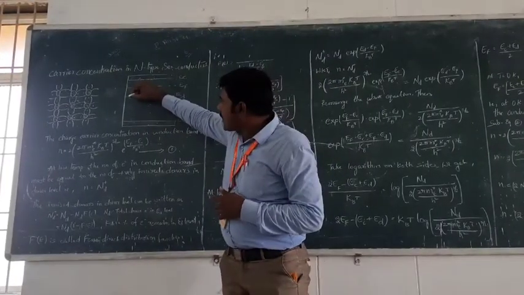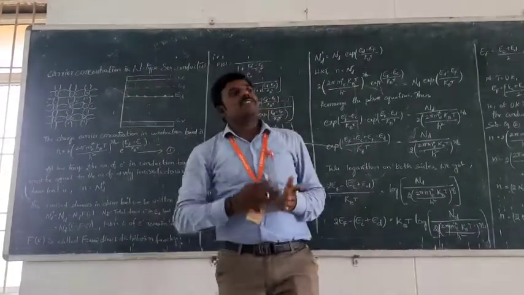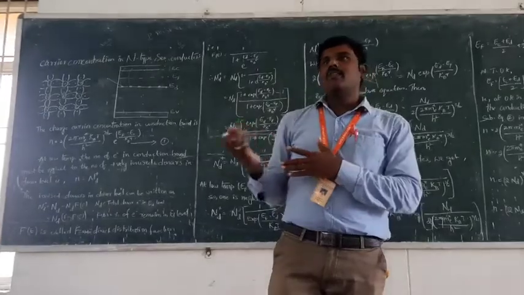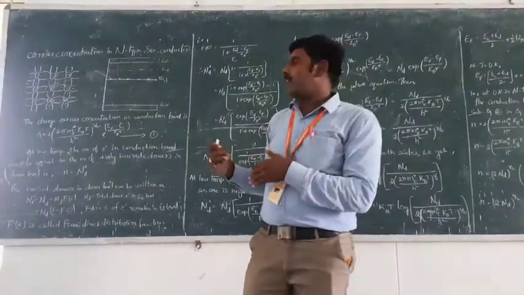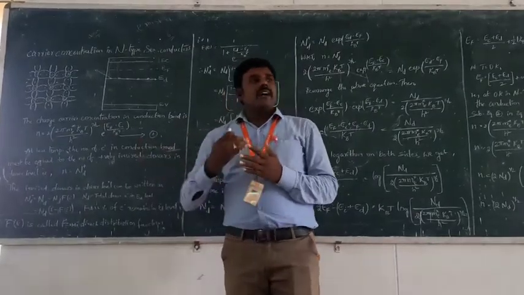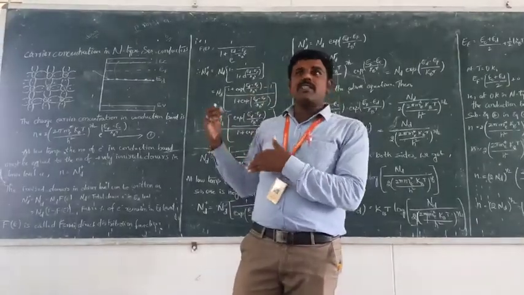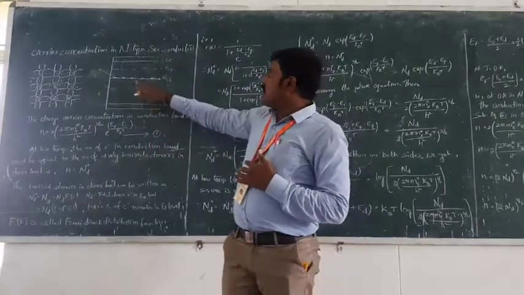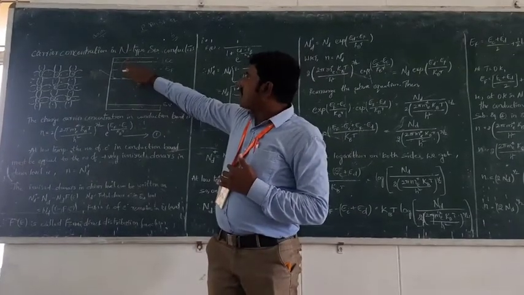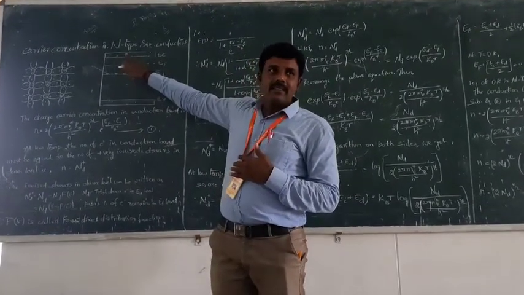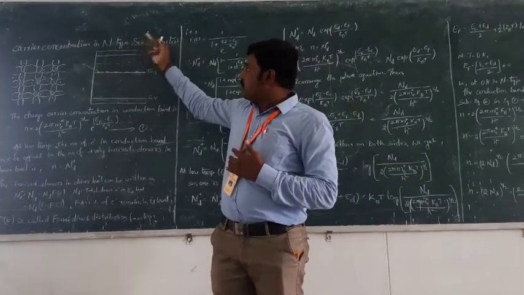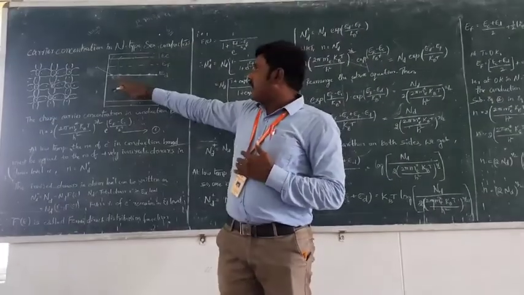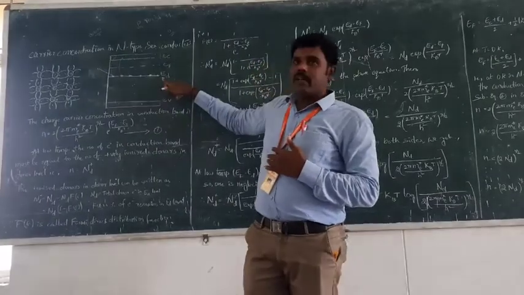These positive sites are called positively ionized donors. So the number of electrons in the conduction band at any temperature must be equal to the number of ionized atoms in the donor levels.